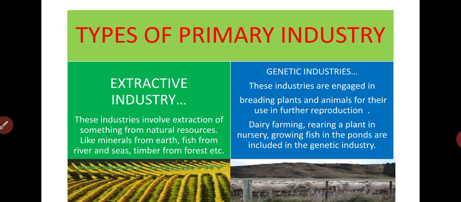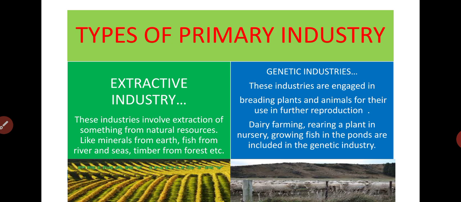The next type of primary industry we have is genetic industries. These industries are engaged in breeding plants and animals for their use in further reproduction. Like most of the people involved in dairy farming, growing fish in ponds and plants in nurseries. They do different types of research to make the breed of the animals and plants better and better.